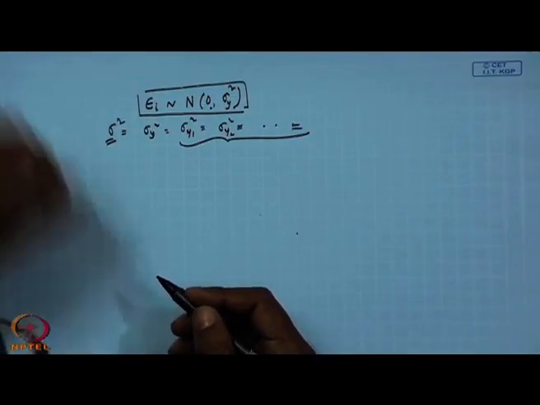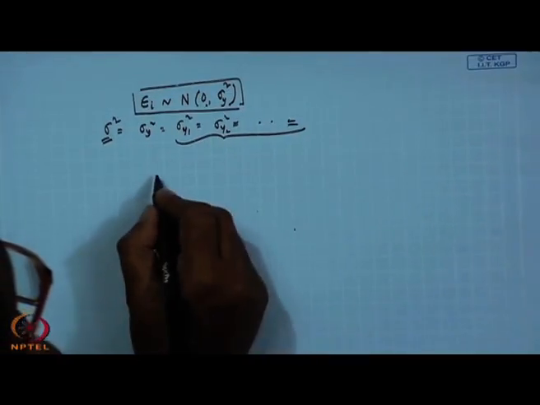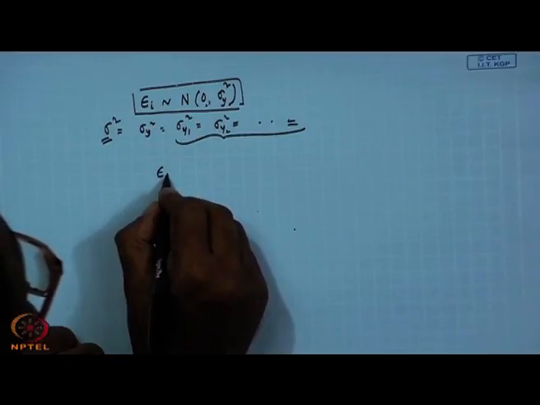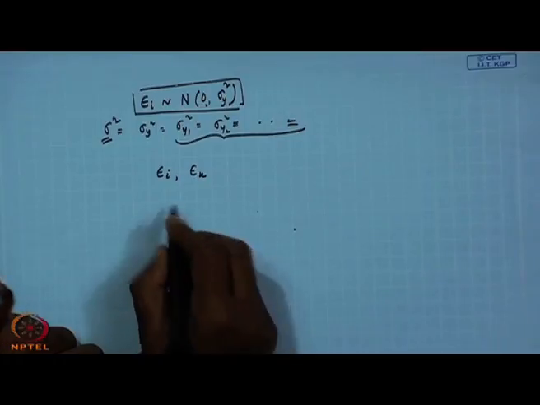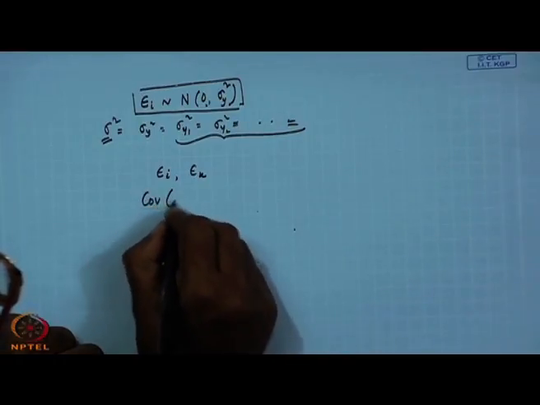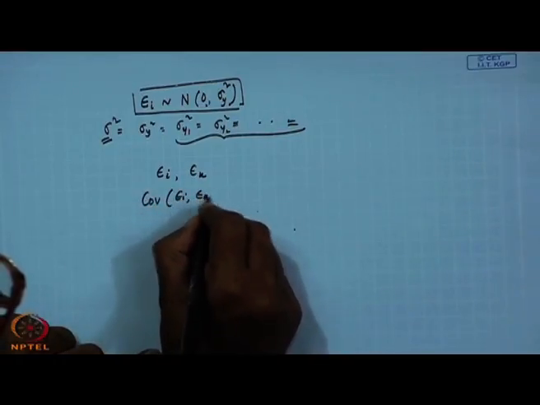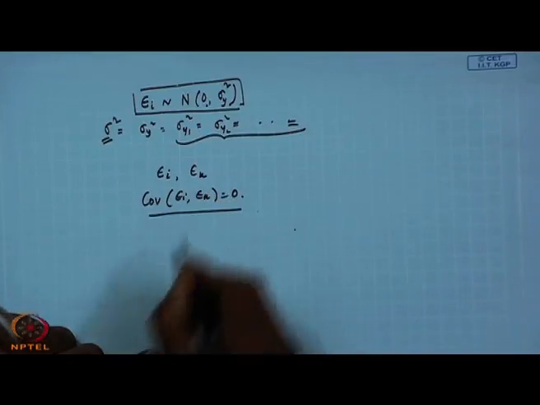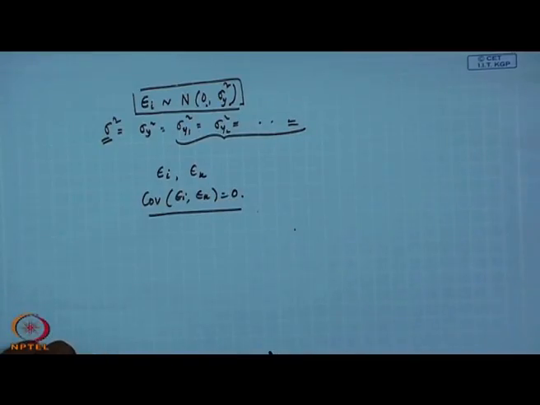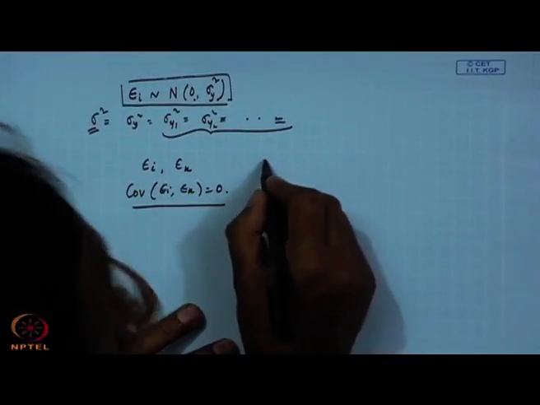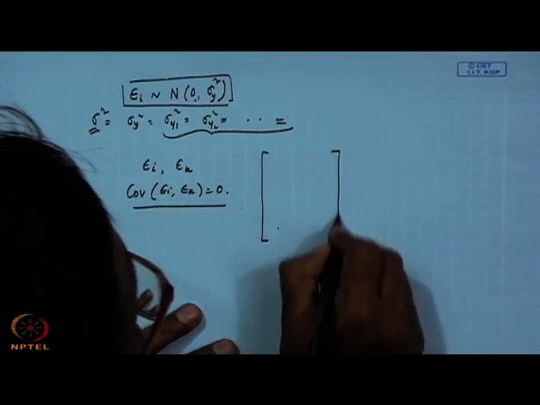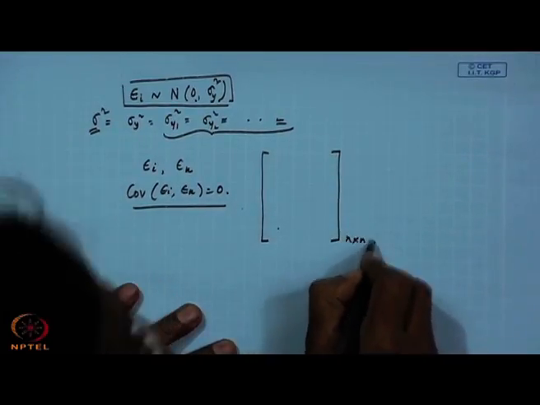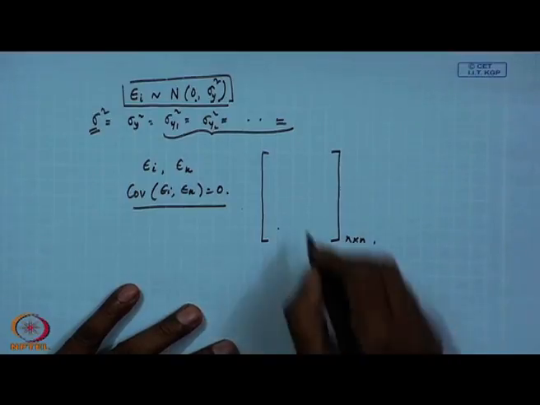Now, what we are trying to say further is that suppose there are two observation error terms, epsilon i and epsilon k, then the covariance between these two will be 0, that is uncorrelated error terms. As there are n errors, if I see the covariance matrix between the error terms, what n cross n matrix will you be getting?